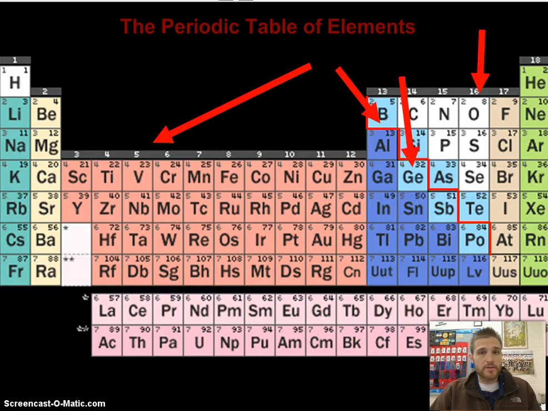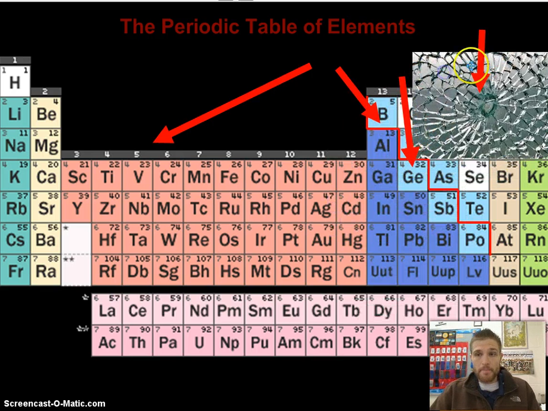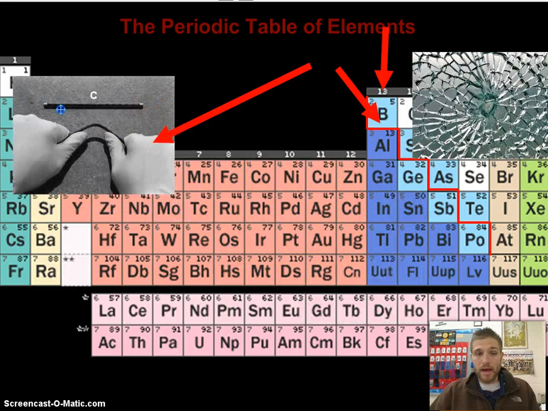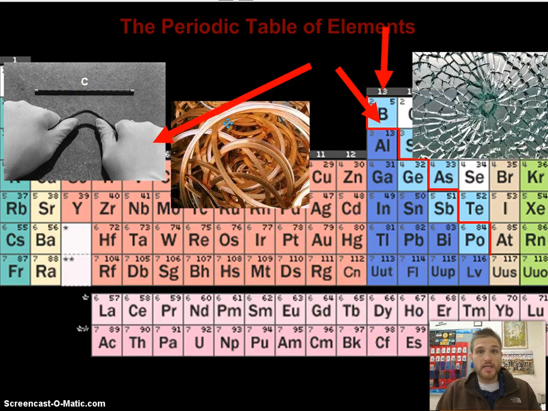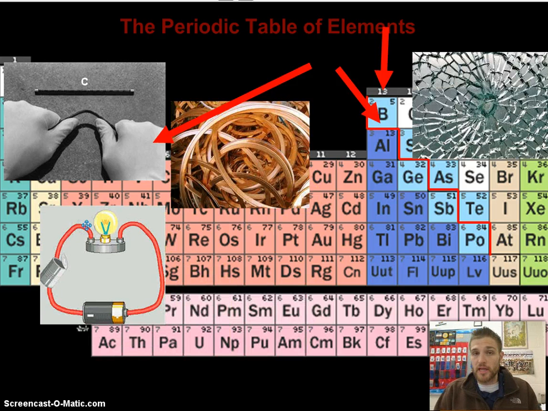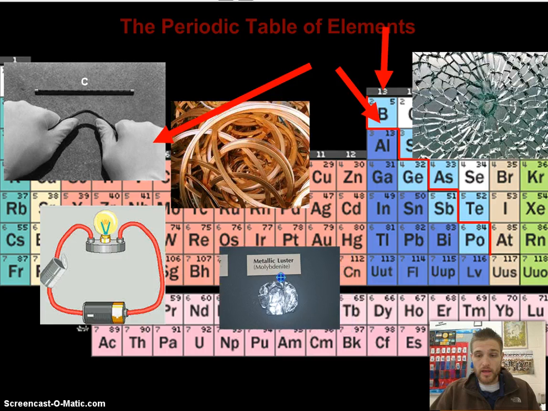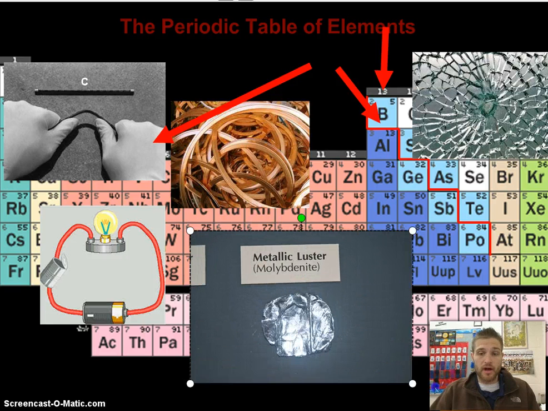Now, how I can tell the difference between these is the properties of them, such as nonmetals break very easily or are brittle. So I would show that by having this picture. They also do not contain other properties of a metal. Metals, for instance, are malleable, meaning that they can be bent or changed in shape. They are also ductile, which means that they can be drawn into a wire. They are good conductors of electricity and thermal energy, and they have luster, or they are shiny.